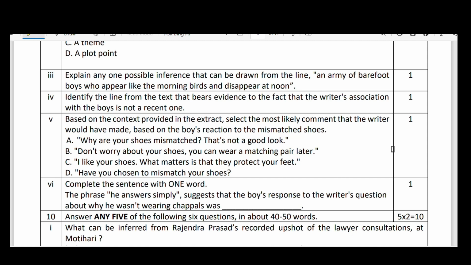And next we'll go to the next question. Fourth, identify the line from the text that bears evidence to the fact that the writer's association with the boys is not a recent one. It means the writer has been observing them for months.